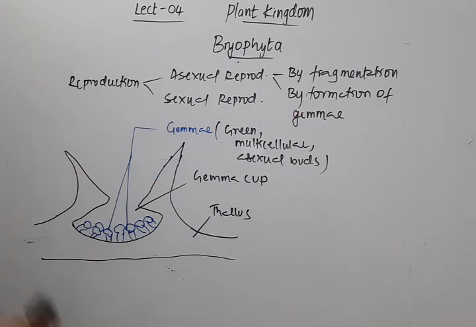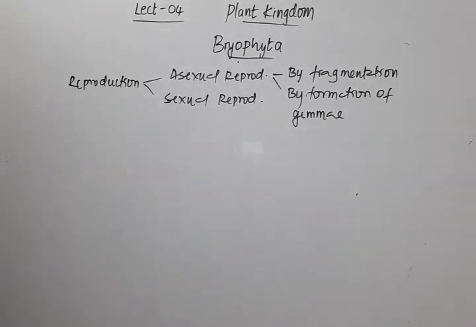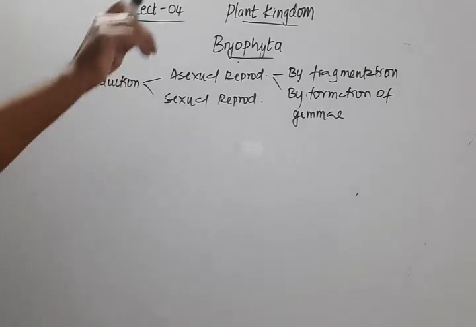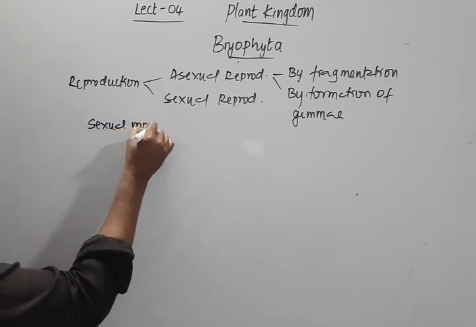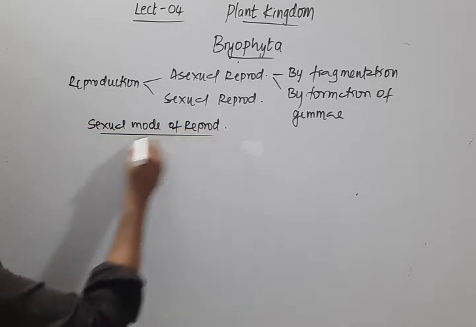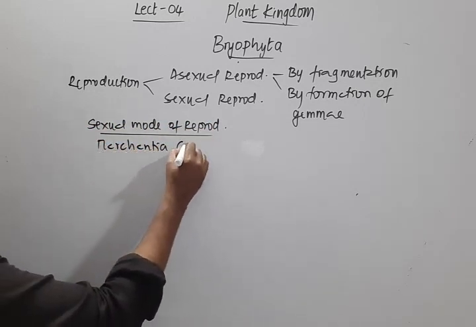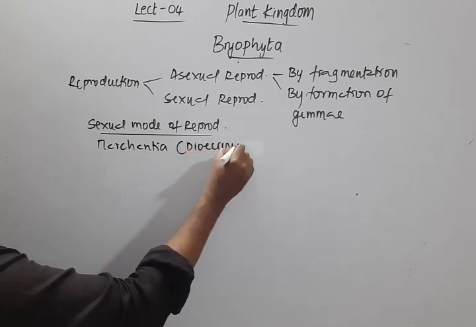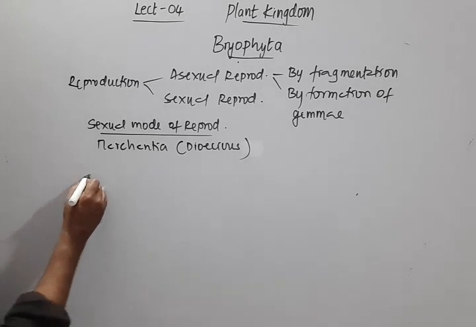Now coming to the sexual mode of reproduction. Here I will take the example of Marchantia. Marchantia is a dioecious plant, so we find male and female thalli.